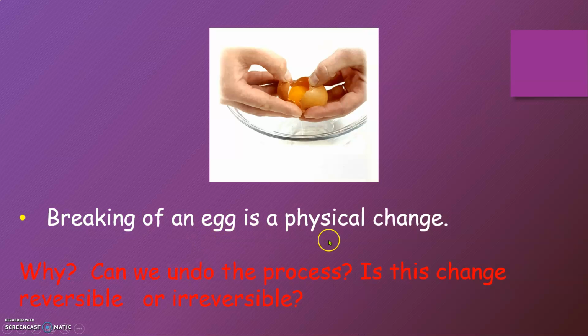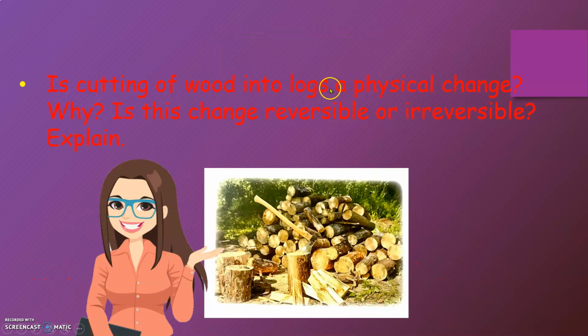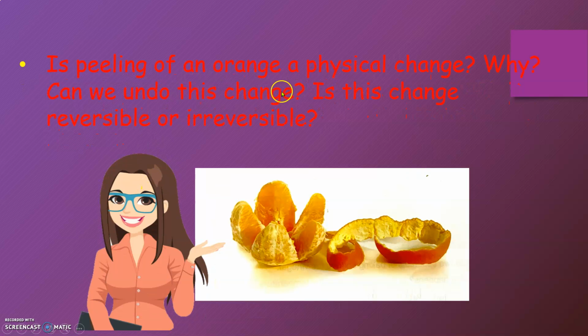Breaking up an egg is a physical change. Why? Can we undo the process? Is this change reversible or irreversible? Is cutting up wood into logs a physical change? Why? Is this change reversible or irreversible? Explain. Is peeling of an orange a physical change? Why? Can we undo this change? Is this change reversible or irreversible?